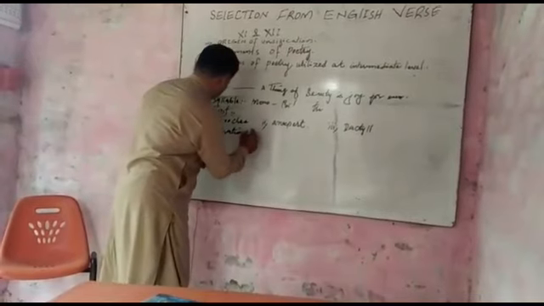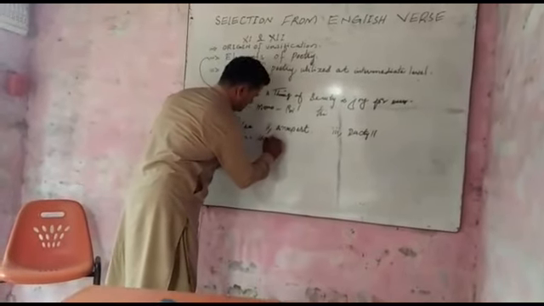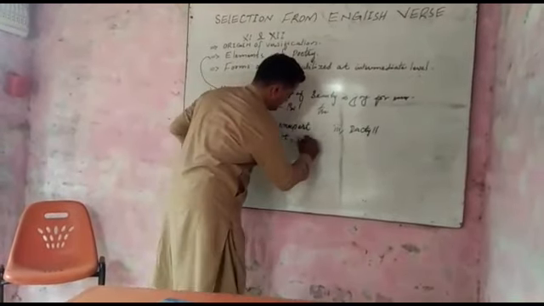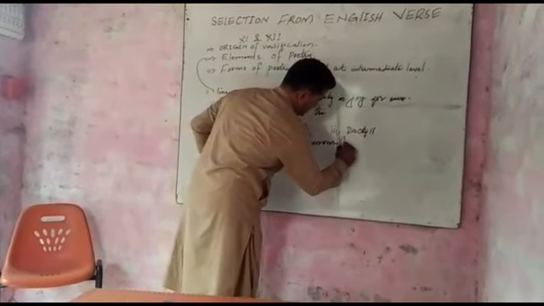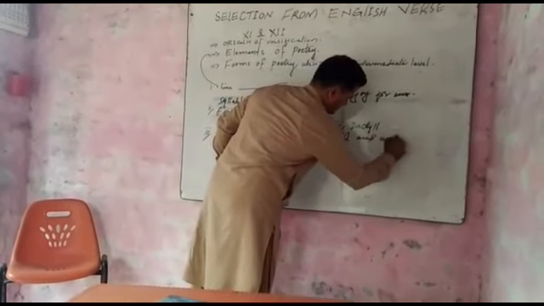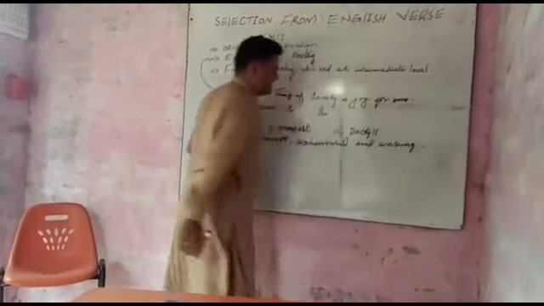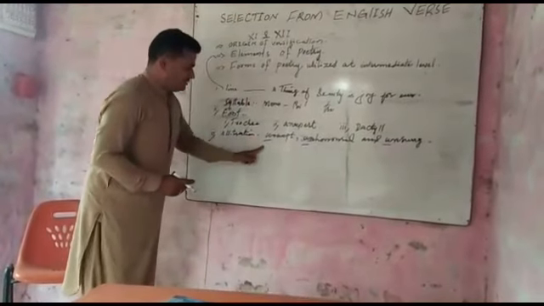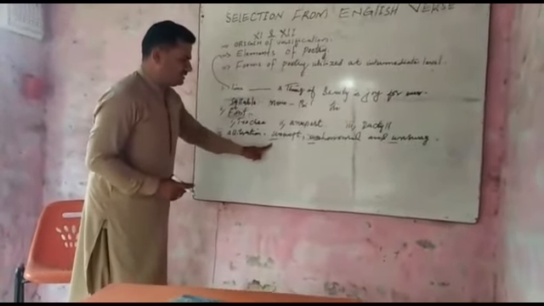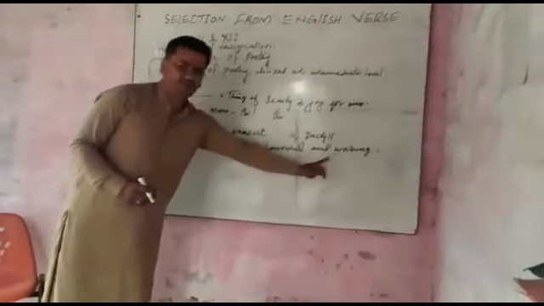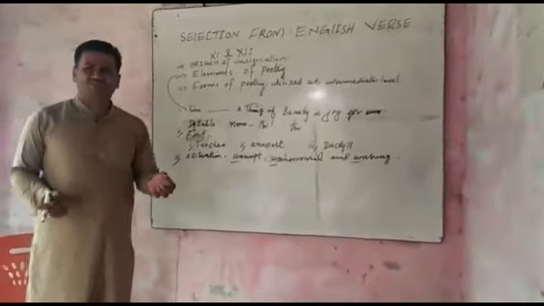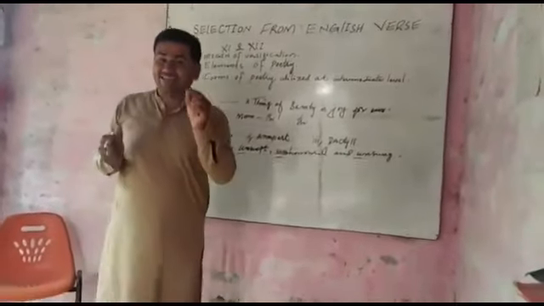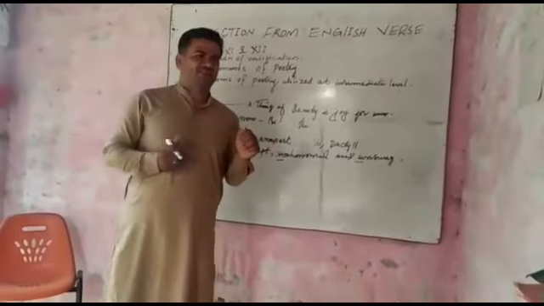Suppose, just an example: unwept, unhonored, and unsung. This one is alliteration. The beginnings of these words are pronounced with 'un'. Alliteration is a main tool of poetry. Some critics said that this is a technique to embellish your poetry.